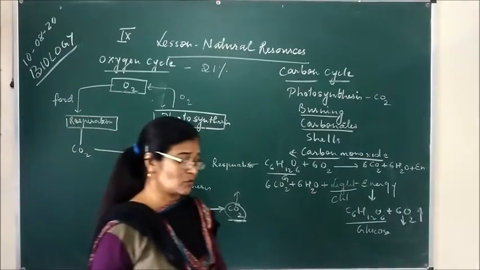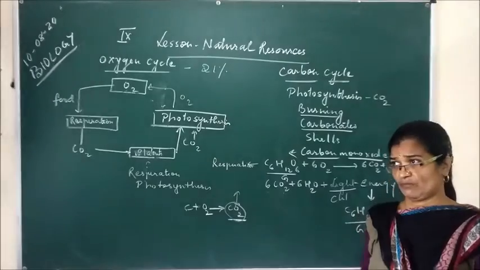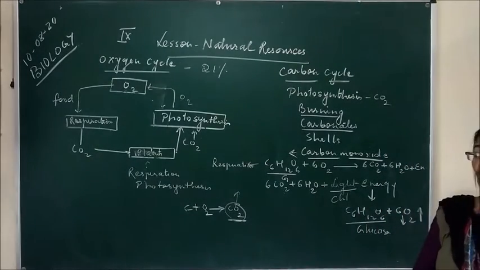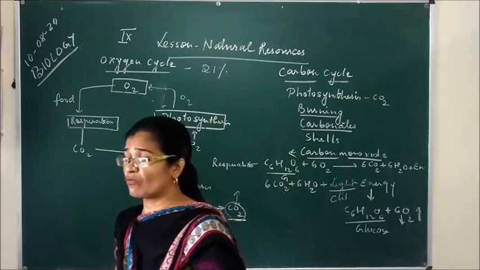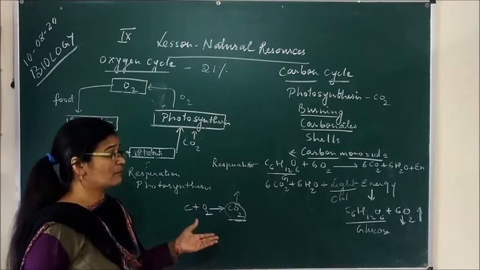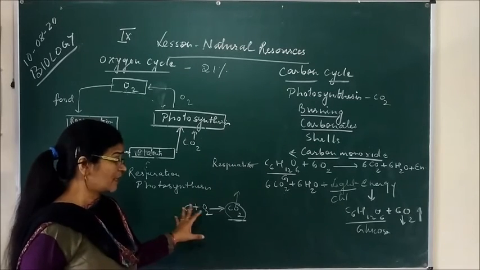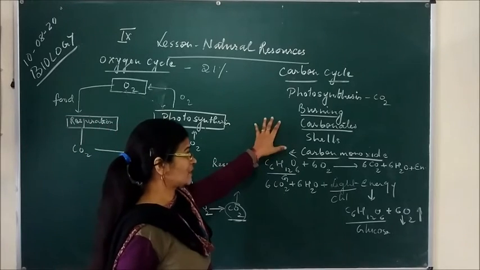And as a result of global warming, most of the glaciers will melt, and the whole water bodies will be filled with water. The level of the water will increase in the water bodies, and ultimately the earth will be submerged in the water. So here it is about global warming,